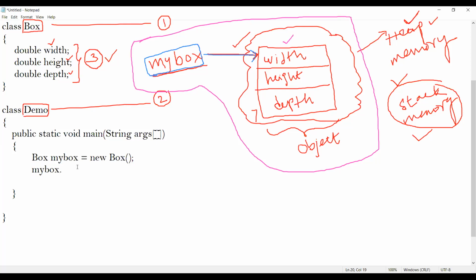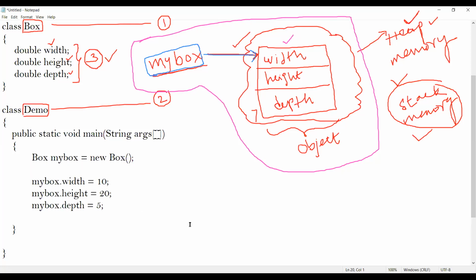So using this object called my box, I can access the instance variables which are present inside the class called box. That is my box dot width equal to 10. My box dot height equal to 20. Next, my box dot depth equal to 5. Is it right, students?